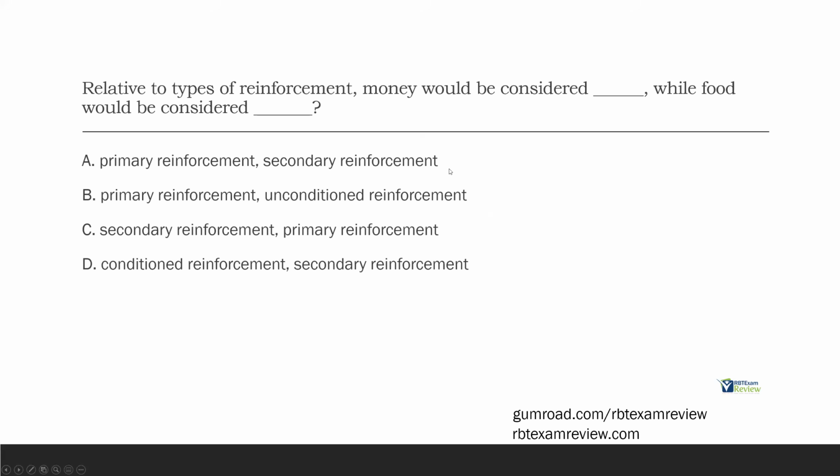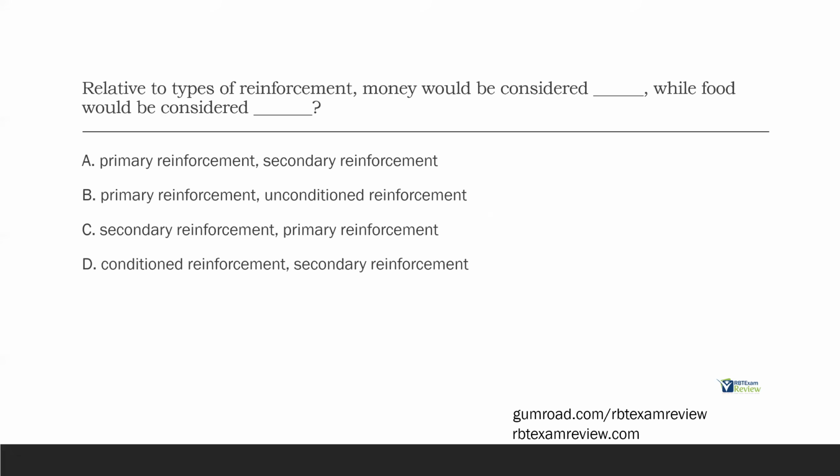Relative to types of reinforcement, money would be considered blank, while food would be considered blank. Careful here. What type of reinforcements do we have? Well, we know we have positive and negative. But what else? How do we classify these? We classify them as primary or secondary.